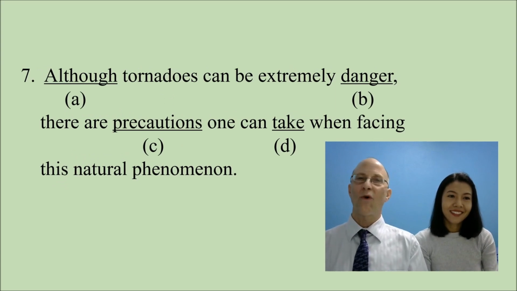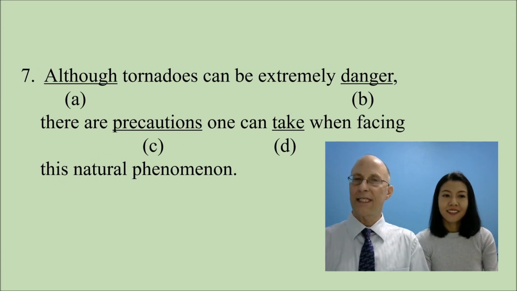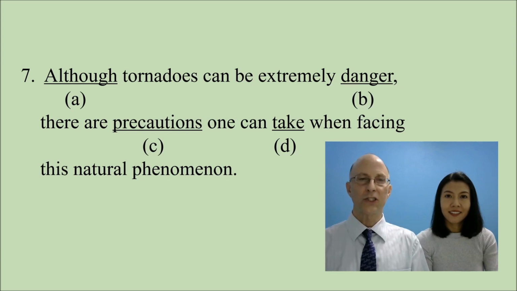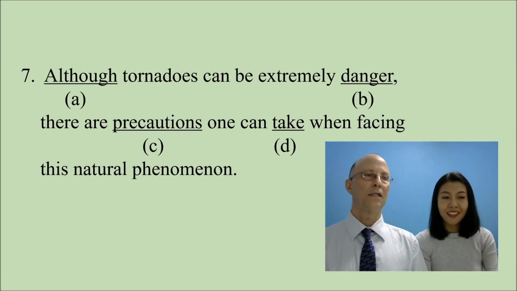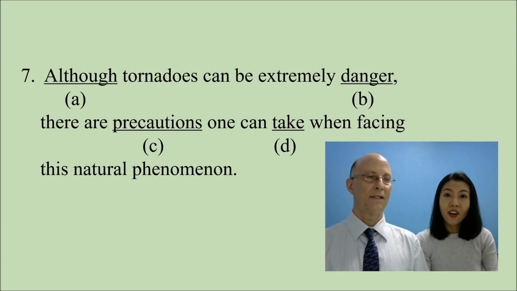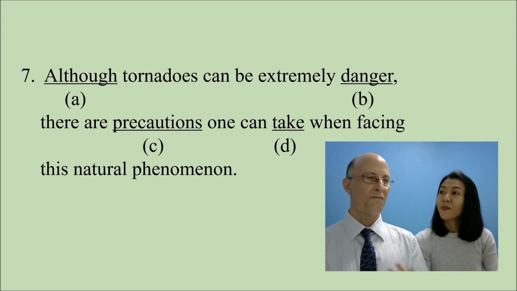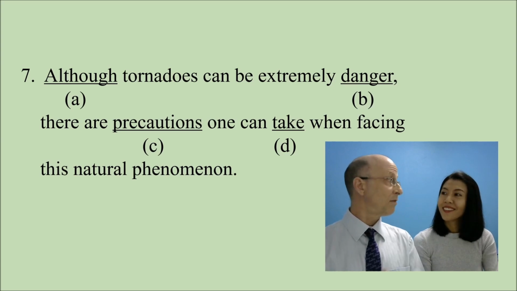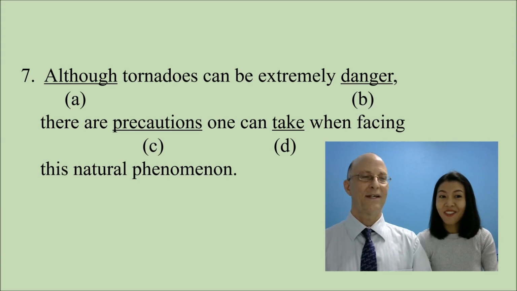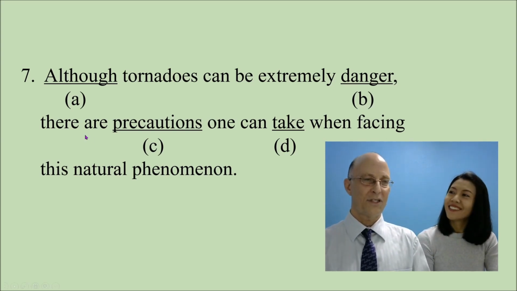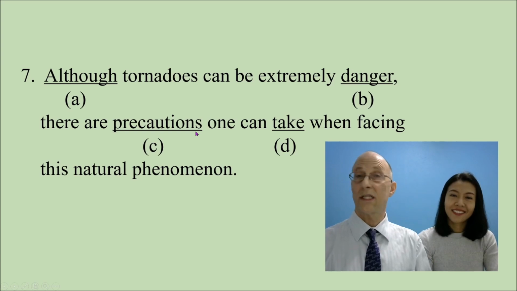Number 7. Although tornadoes can be extremely dangerous, there are precautions one can take when facing this natural phenomenon. Is there anything that you see here right away that you can delete because it's correct? Yes, I will delete C. Because I can see there are. Yes. And what follows there are is always some kind of plural noun, right? Yes, right. How do we know it's a plural noun? I can see S after shun. Yeah. S after shun, and so therefore precautions is likely a plural noun.